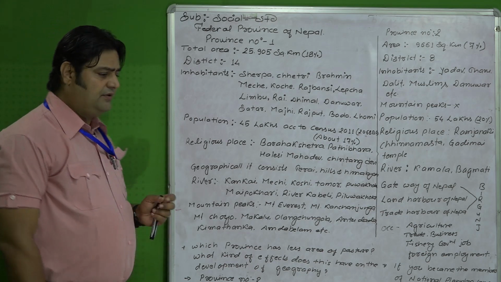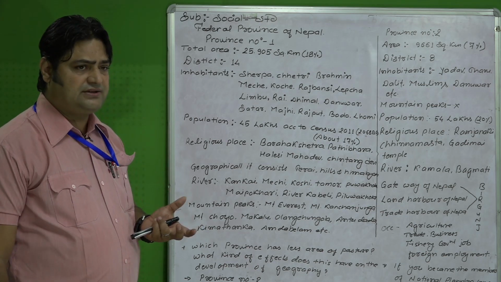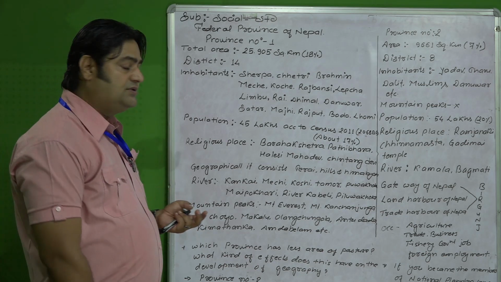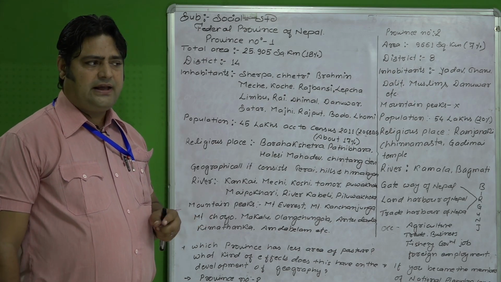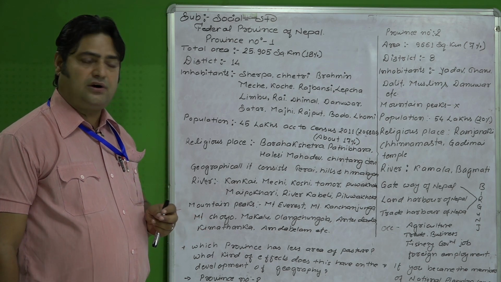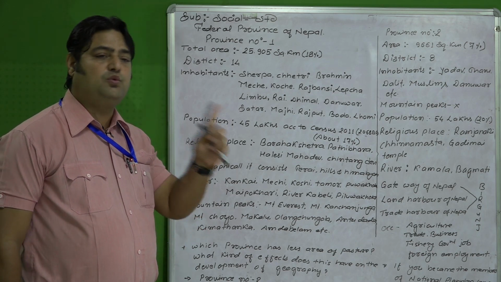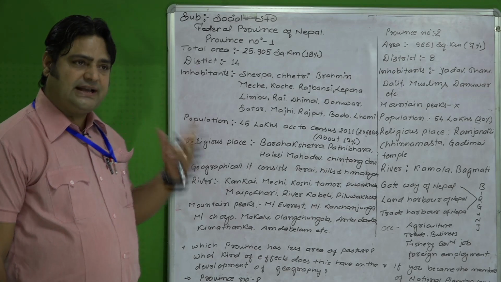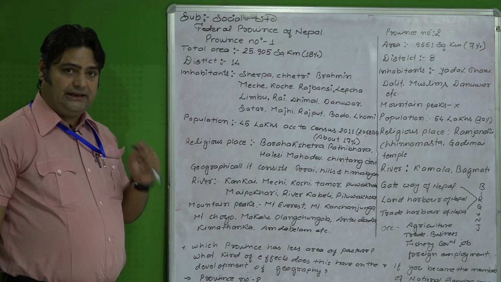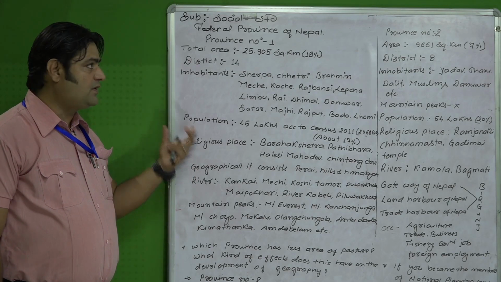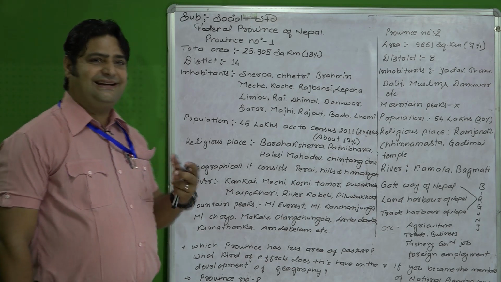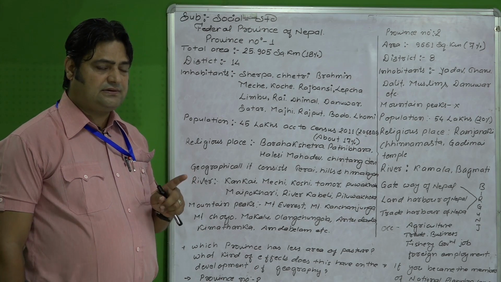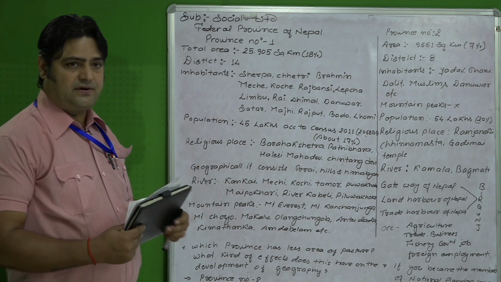Similarly, if we analyze the population, the total population of this province is about 45 lakh according to the census of 2011. The census in Nepal is taken every 10 years, once a decade, so according to the census of 2011 AD, the total population of this province is 45 lakh. And 2011 means 2068 BS.